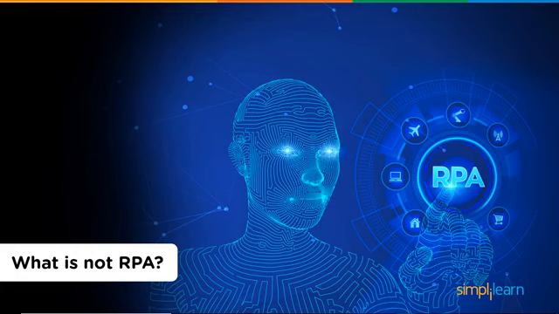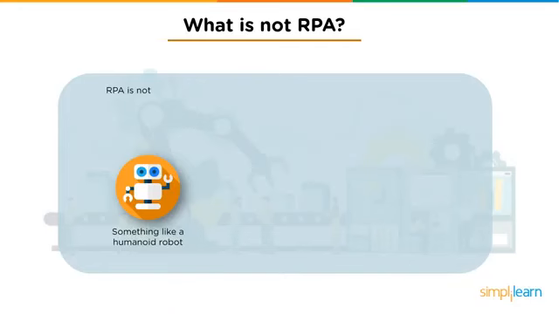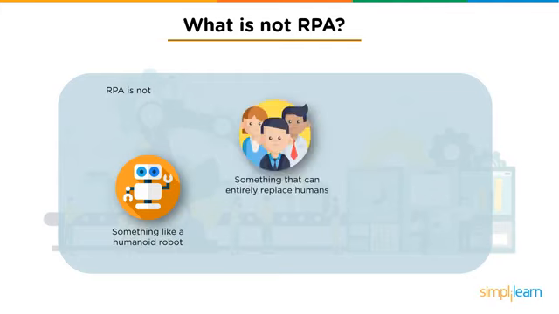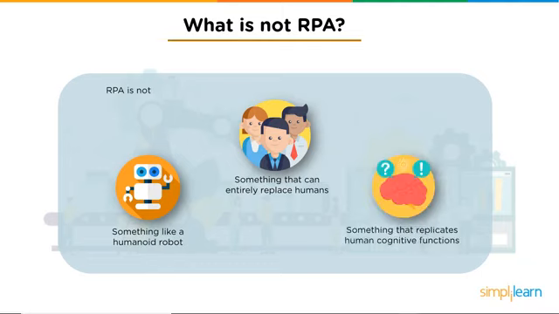Moving ahead, let's see some of the common misconceptions about RPA. RPA is not a humanoid robot. Certain dynamic applications and processes that require human actions cannot be completely automated. RPA can also not replace humans. It can only be used for known processes. It doesn't have a brain of its own and cannot perform human-like activities. And lastly, it cannot replicate human cognitive functions. It definitely lacks logical thinking and does not possess decision-making skills.